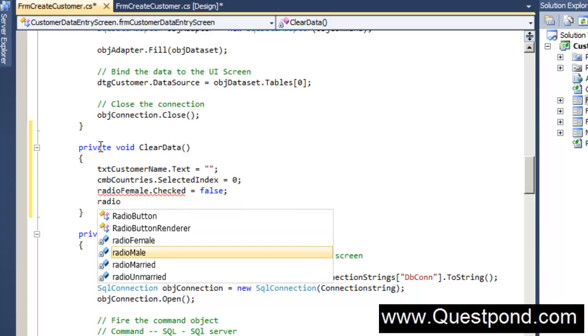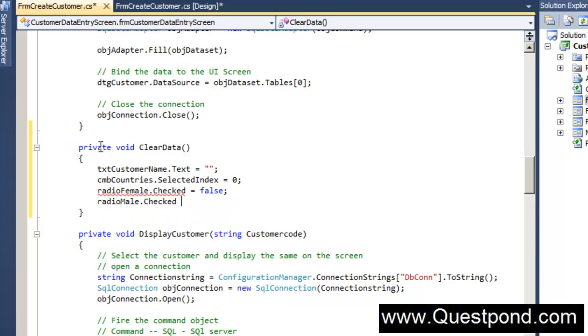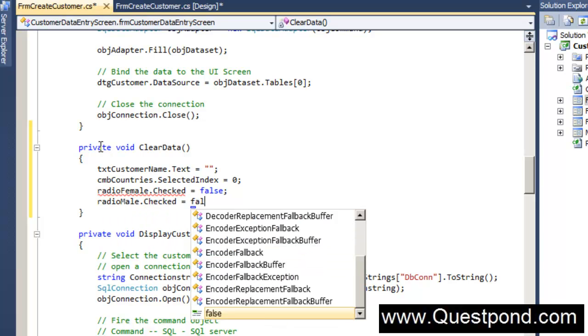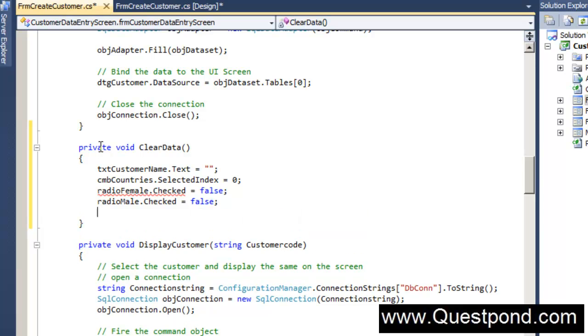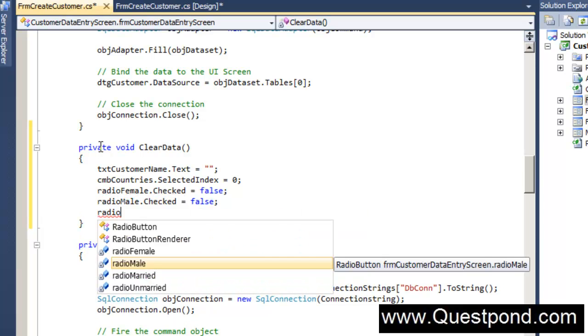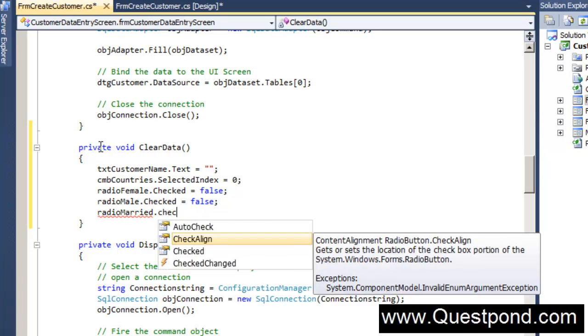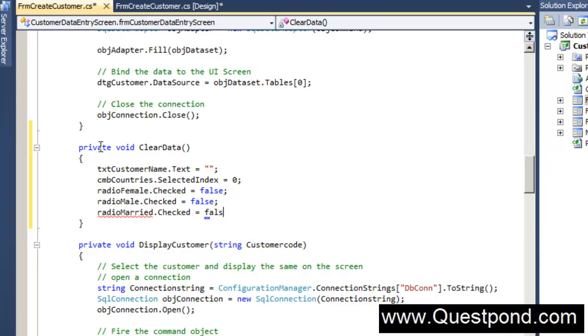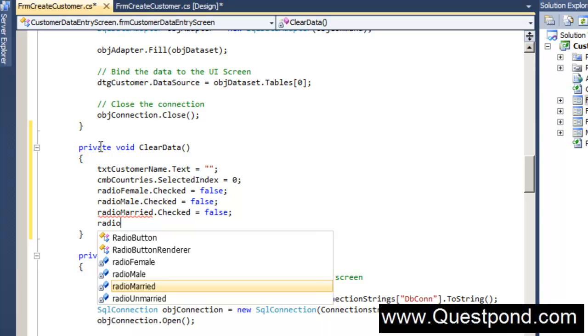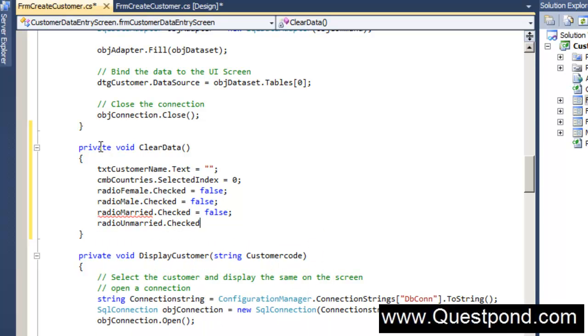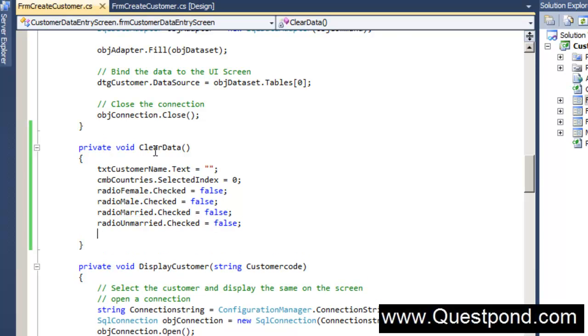So over here, this clear data function, or this clear data routine, will help me to set the values to some default value and clear all the data, right? So there you can see I have set all the radio buttons and the checkboxes to false, right? So let me just go and do this. This is also false here, right?